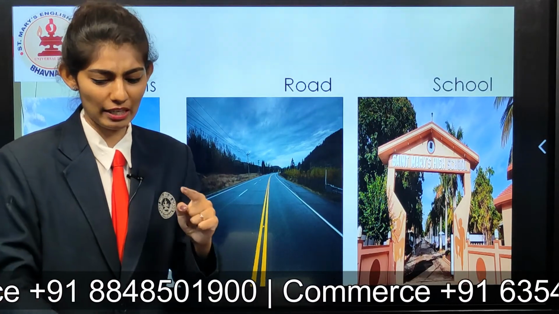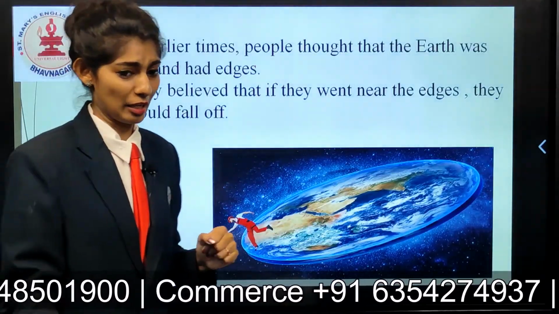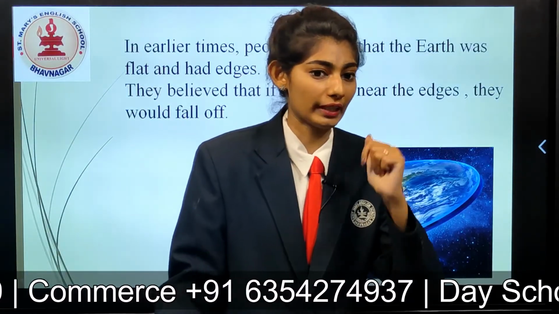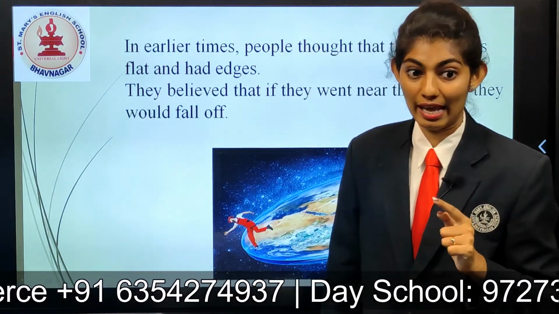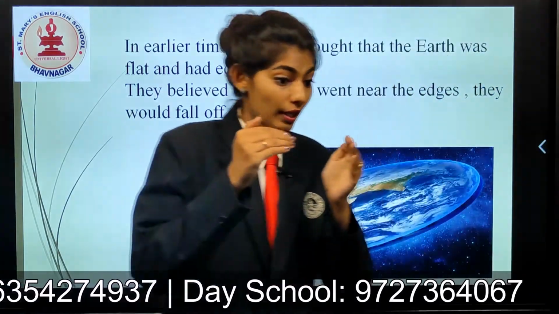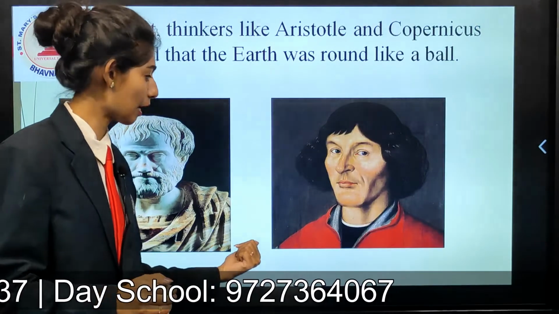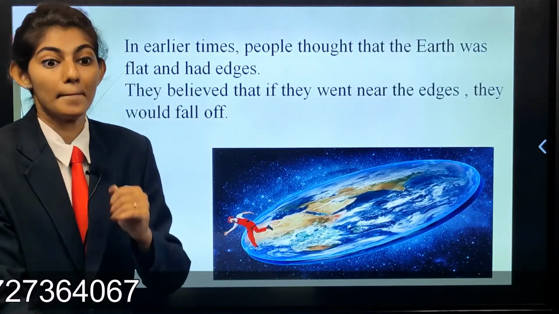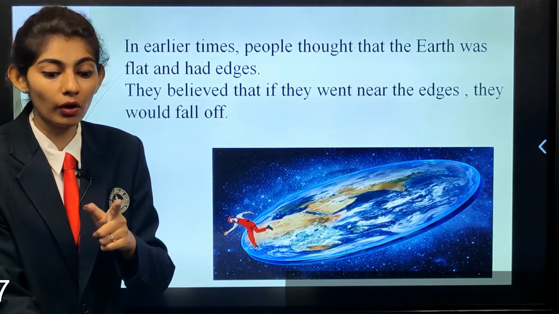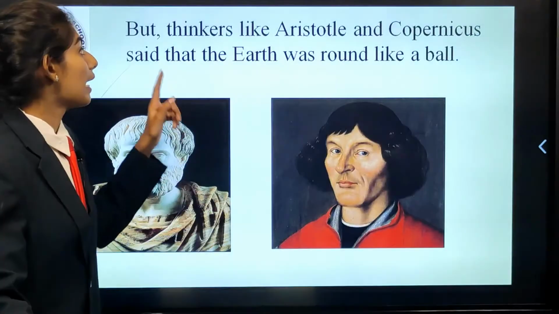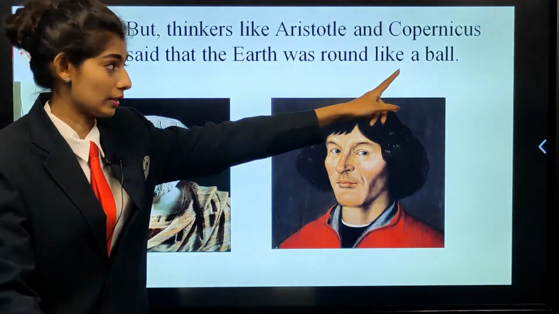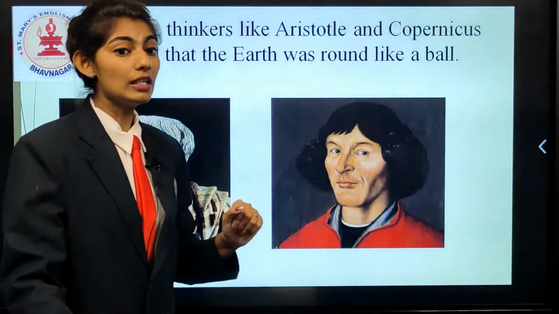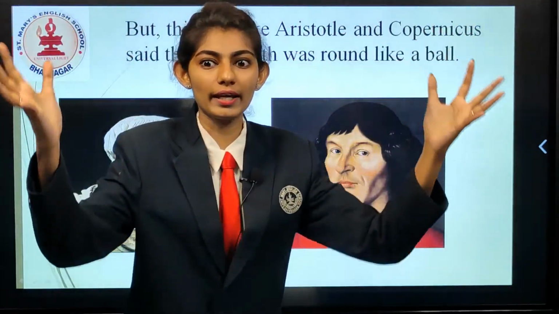Now let me tell you that in early times, people thought that Earth is flat, and if they came to the edge, over here, then they might fall off. But thinkers like Aristotle and Copernicus said that Earth is round like a ball.